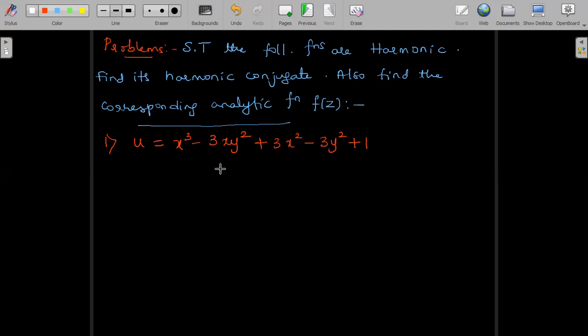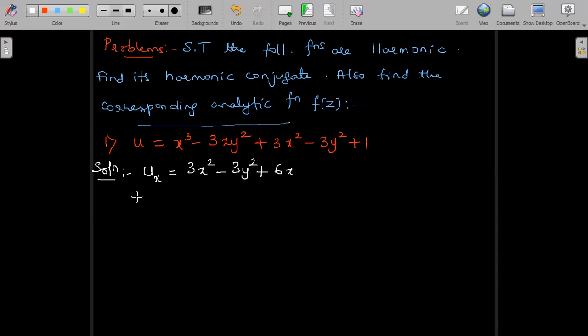So to prove that u is harmonic, we need to prove uxx plus uyy is equal to 0. In general, it is phi xx plus phi yy is equal to 0. Now we have to prove it for the function u. Second order partial derivative twice with respect to x, twice with respect to y. So let us find those partial derivatives first. In the solution, I'm directly finding the partial derivatives. ux with respect to x is 3x square minus 3y square plus 6x minus 0 plus 0.